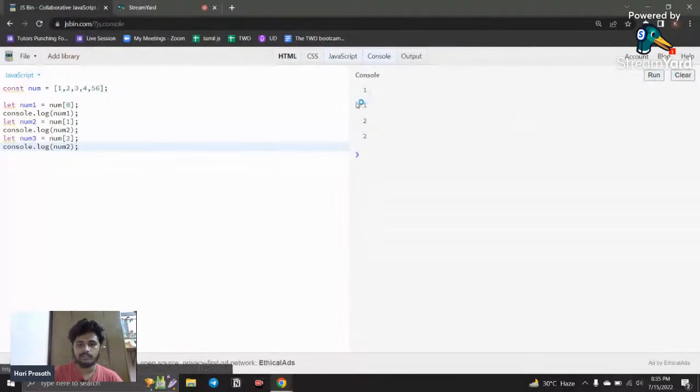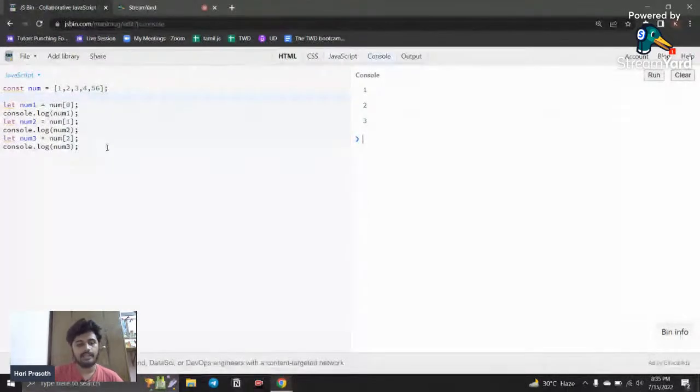First of all, we run this. Here you can see 1, 2, and again 2 is there. This is because of this. If I run this now, you can see 1 2 3 is written. This is how we destructure, but this is not a great way to do it.